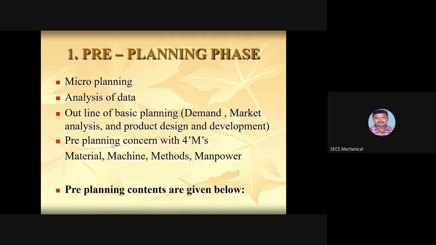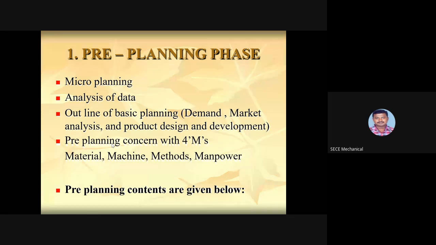In the outline of basic planning, the first is demand, because demand depends upon our product quality as well as aesthetic design and features we have added in our finished product. Based on this only, we will have demand rise in the market. The market analysis is also going to be done with the help of the dealers and suppliers. Finally we will have some questions from the customer. Based on the customer requirements we will also have market analysis and product design and development. So these are all the outline of basic planning.